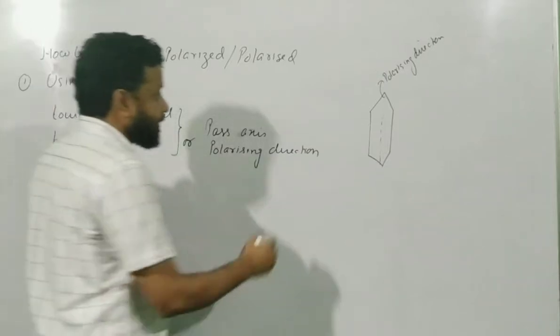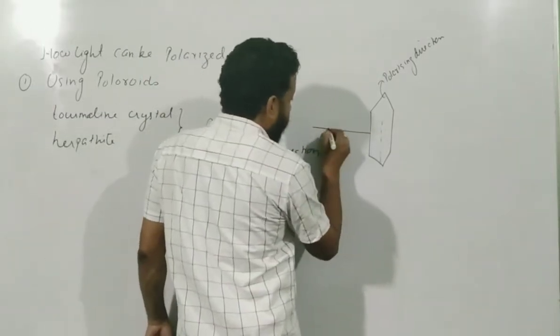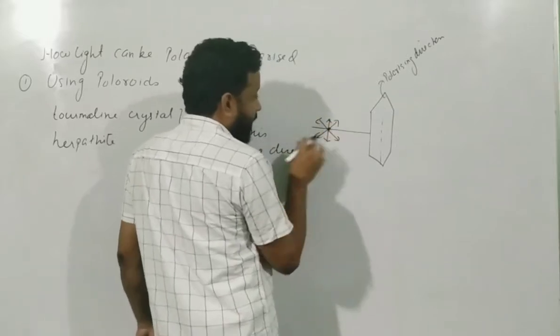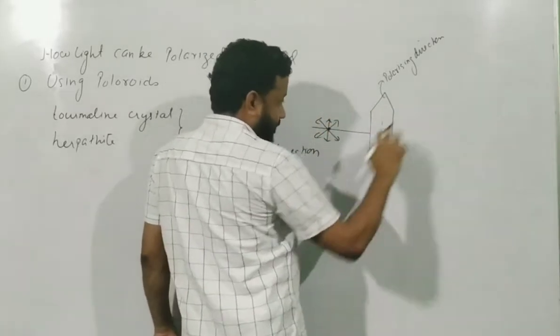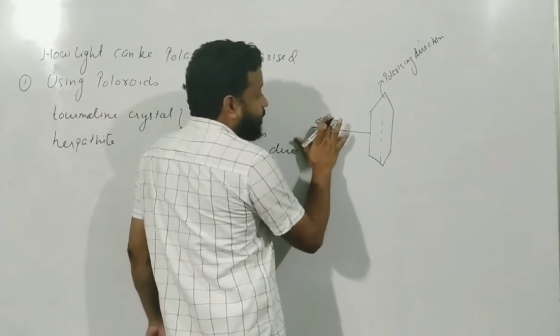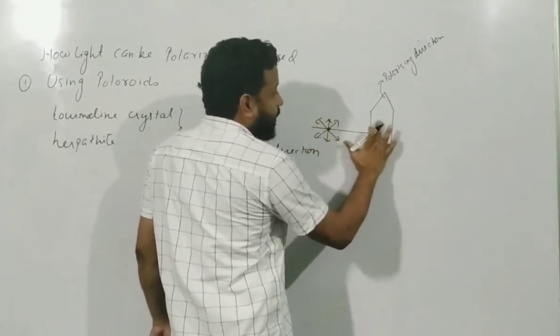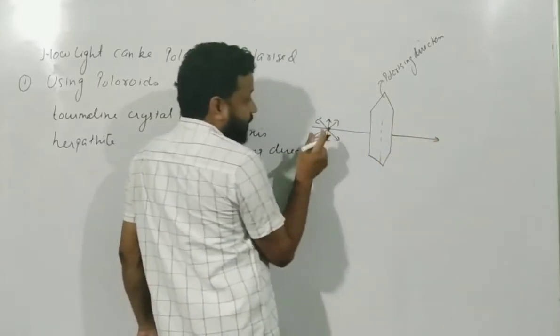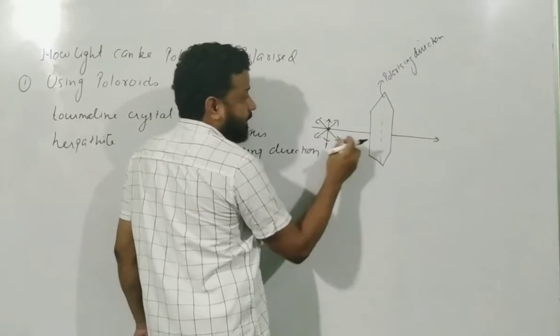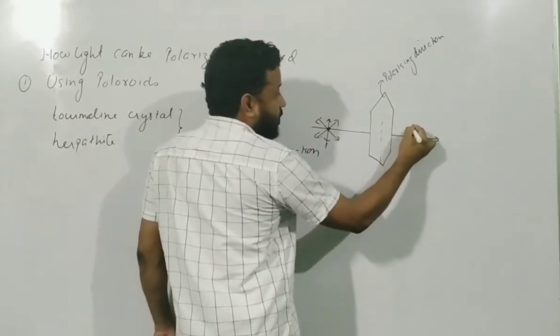Now when unpolarized light, with three vibrations drawn over here, passes through the crystal, it only allows the vibrations which are parallel to the pass axis. If I consider this one parallel to the pass axis, it will allow this one to pass through.